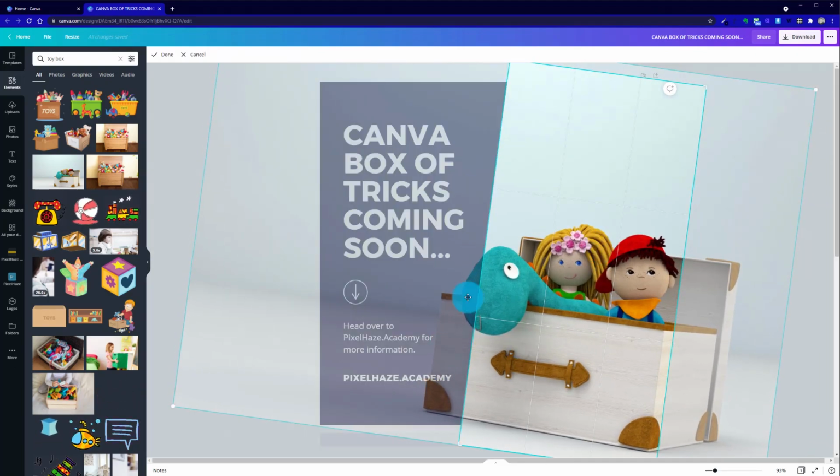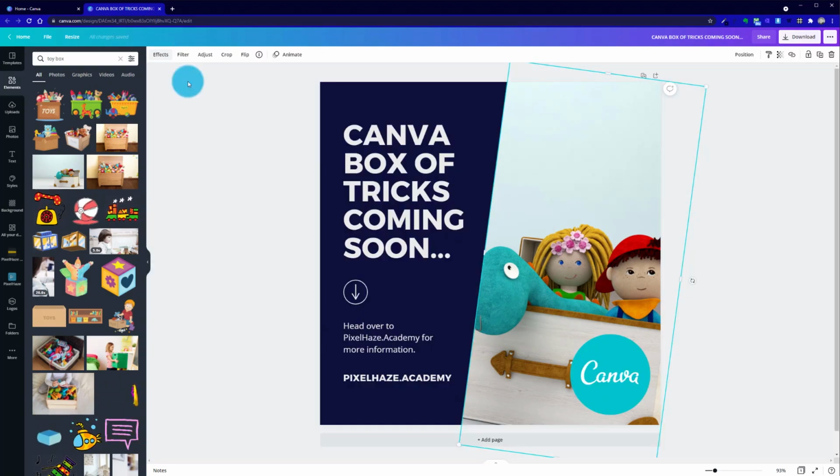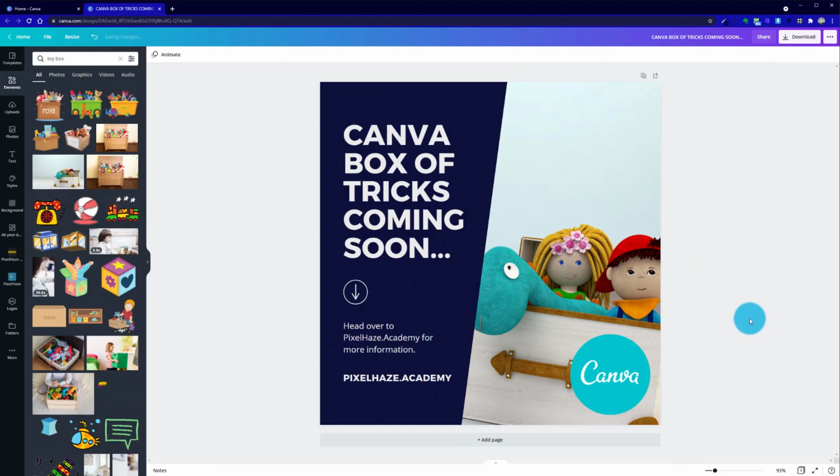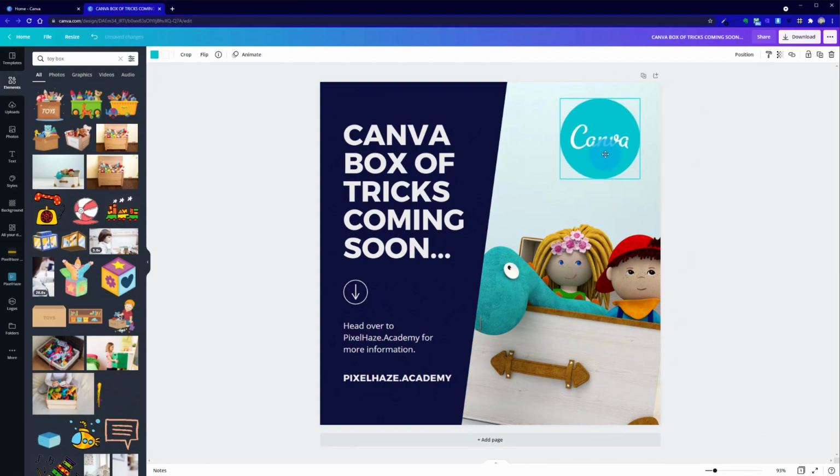We'll bring it across. We're going to lose the end of the nose of our, I'm assuming, dinosaur. So it's not a perfect image option. However, one thing that's quite useful for it is that we've got this space at the top here to put the Canva logo in place.